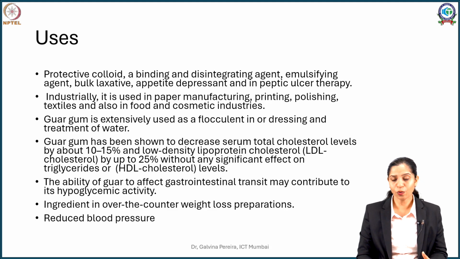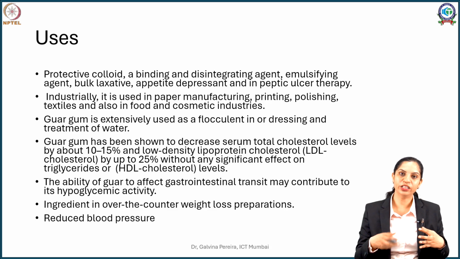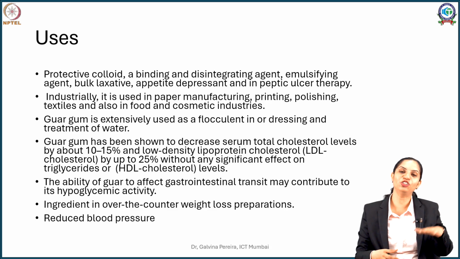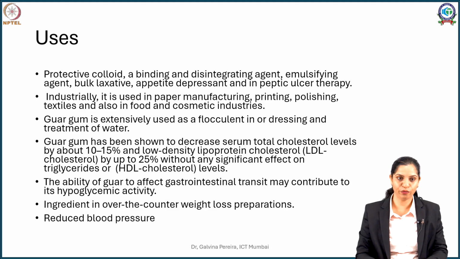Now guar gum being abundantly available in India, one more interesting application is that it is used to treat water. Guar gum is taken and you can take your effluent water. This is treated with guar gum. Guar gum eventually swells, entangles all the impurities in it, and eventually settles down. The supernatant, you will get as much clarified water.